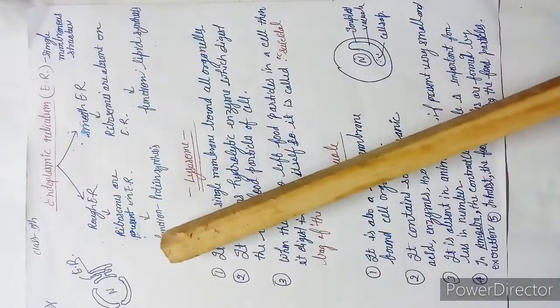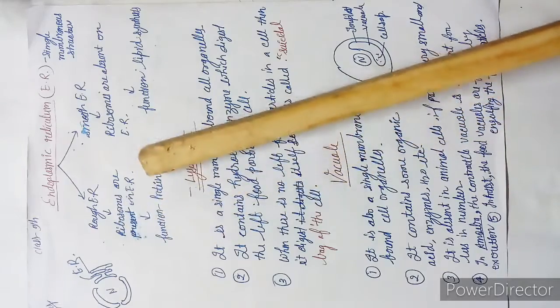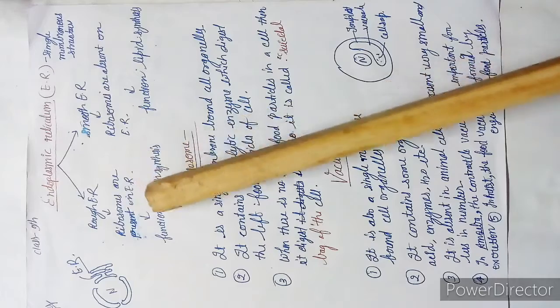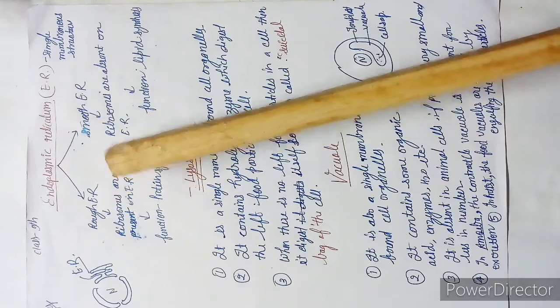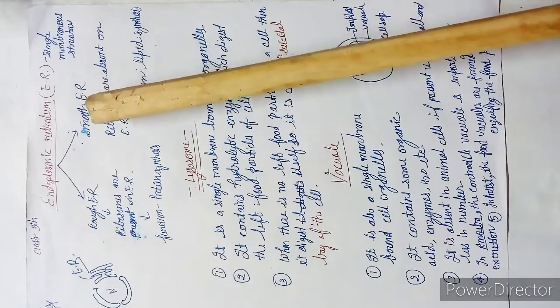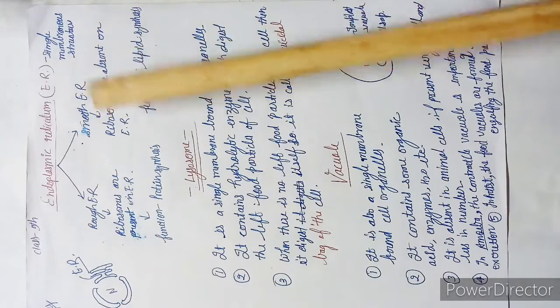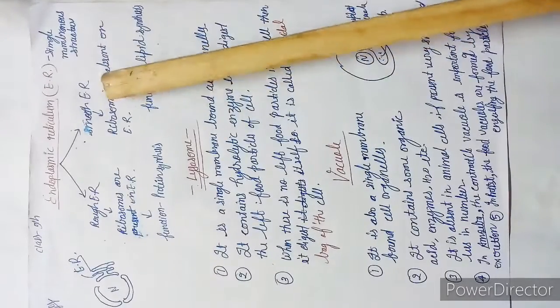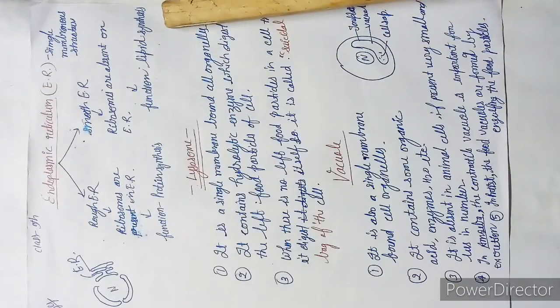Rough means ribosomes are present on the membrane of the ER. This is called rough. If there is no presence of ribosomes on the membrane of the ER, then it is called smooth. The function of rough is protein synthesis, and the function of smooth is lipid synthesis.